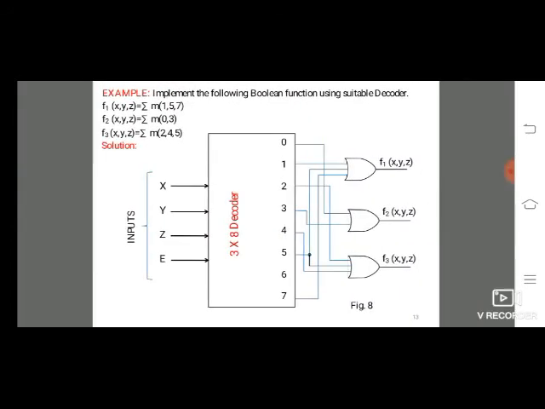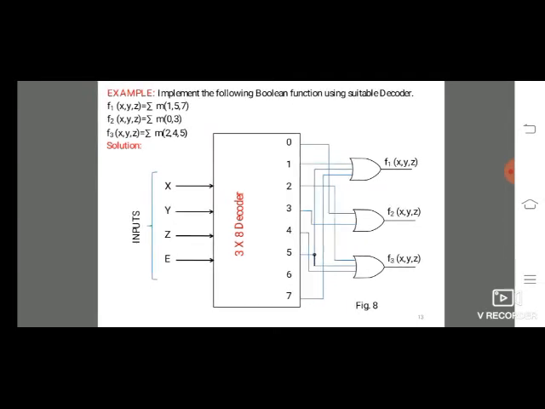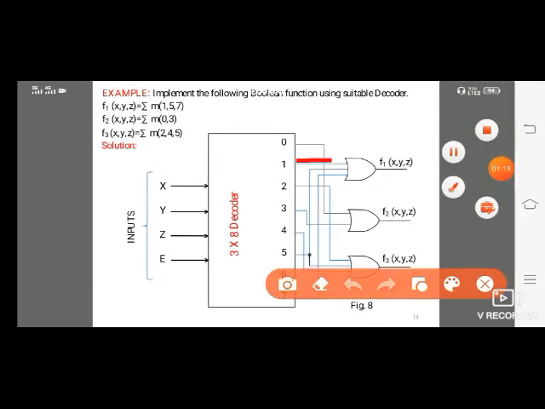Another example to observe: implement the Boolean function using a suitable decoder. Here we are using X, Y, Z, and the enable pin is not considered. So 3 inputs are there and 0 to 7 outputs. First we design F1 of 1, 5, 7: the 1 value, the 5 value, and the 7 value, into 1 OR gate.